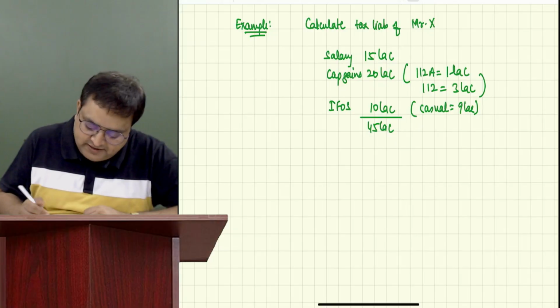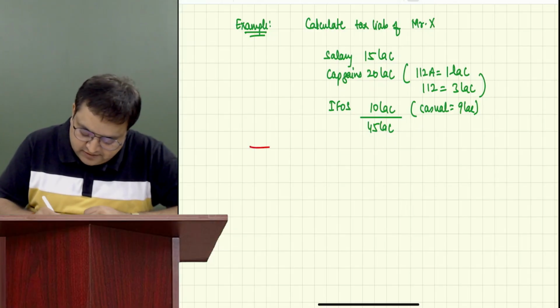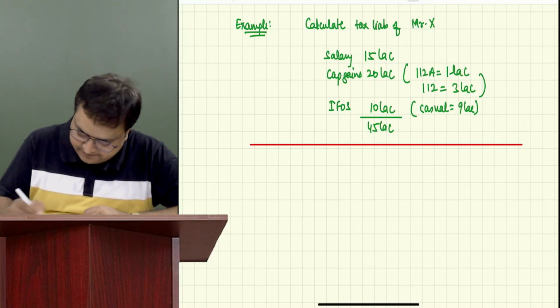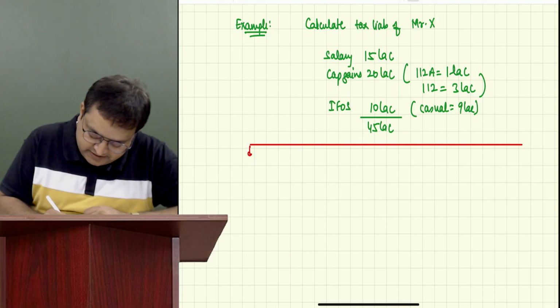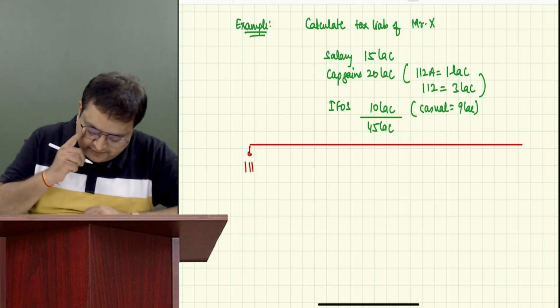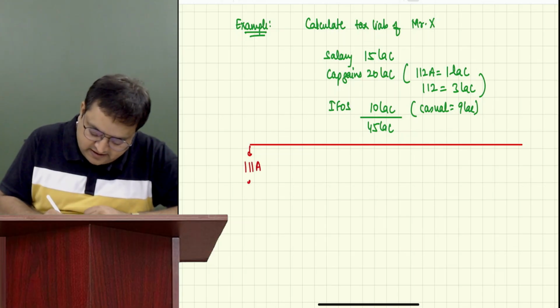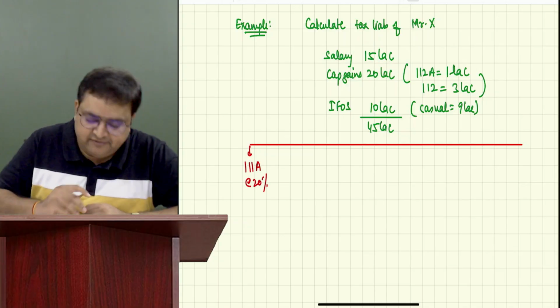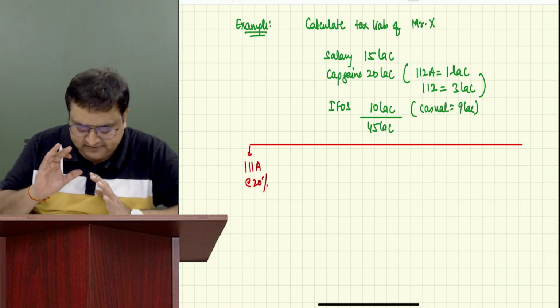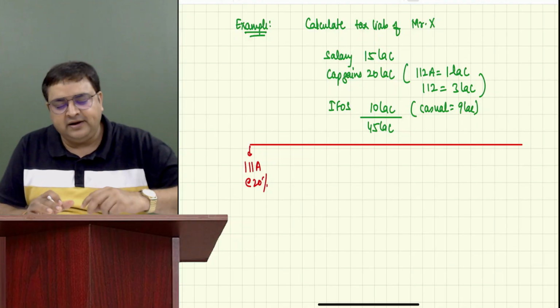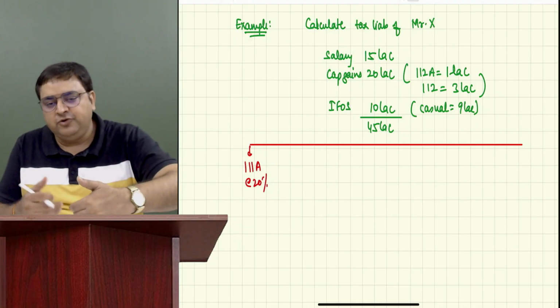Guys, can you give me the answer? But before that, don't forget to write your format. 111A at rate of 20%. Write it, whether we have it or not. Just now, today you will write it. But in the next class, I will give you a proper format.